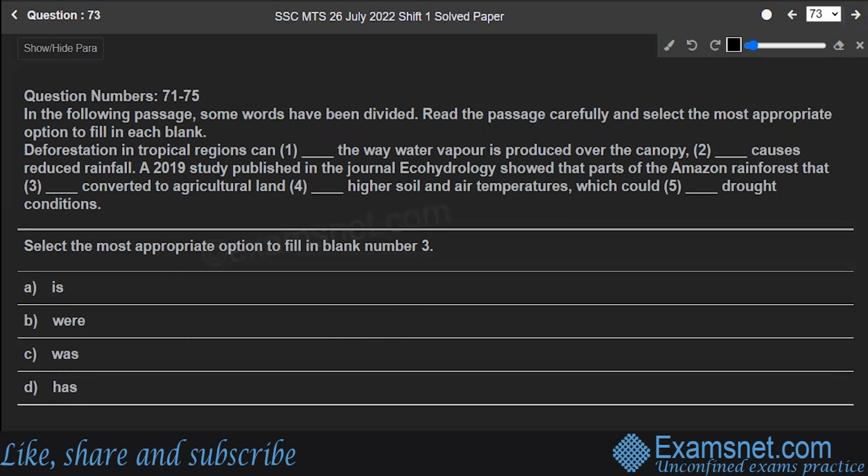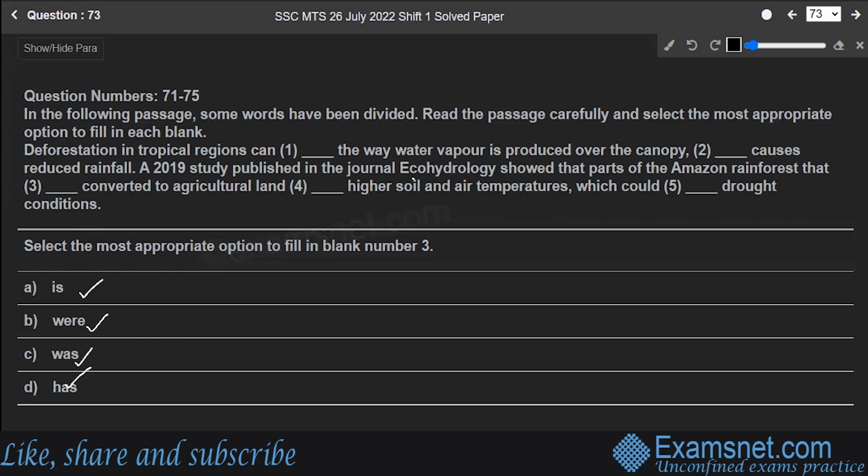Next, question number 73, third blank. A 2019 study published in the journal Ecohydrology showed that parts of the Amazon rainforest that is converted to agricultural land, were converted to agricultural land, was converted, or has converted.